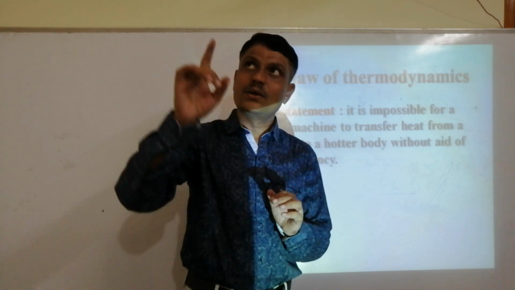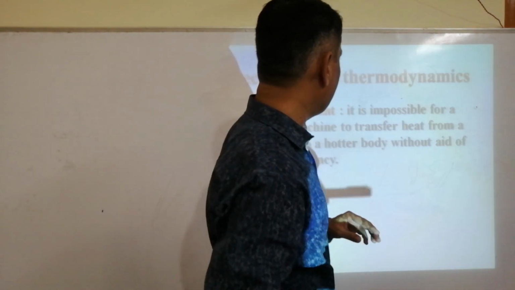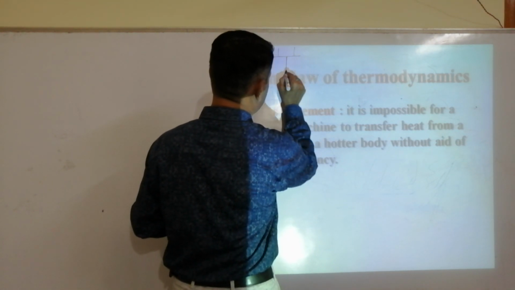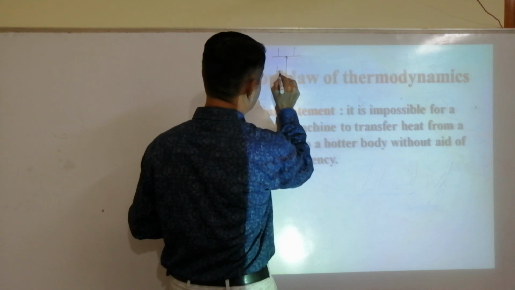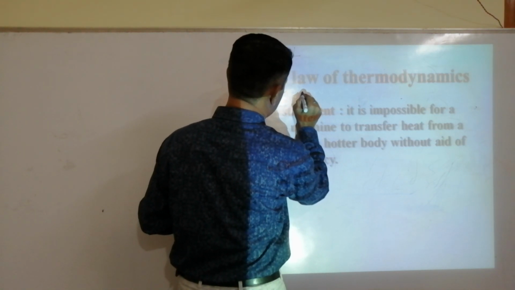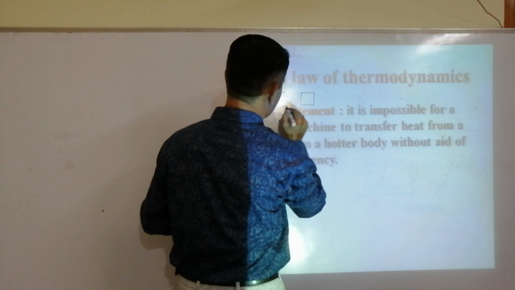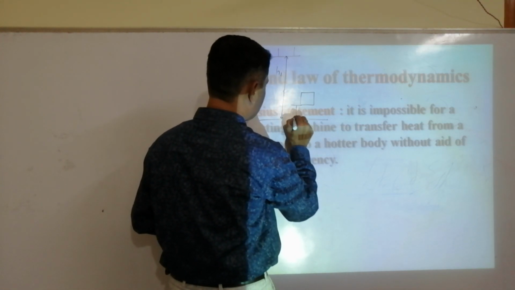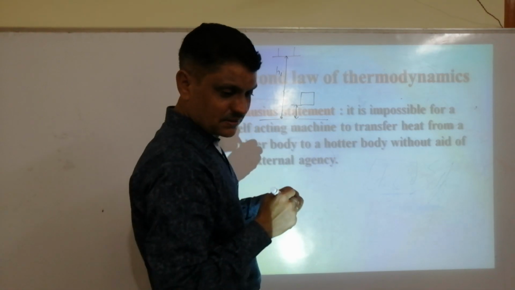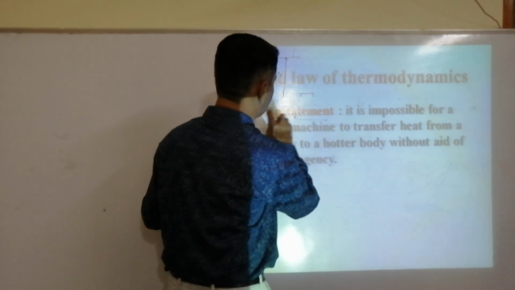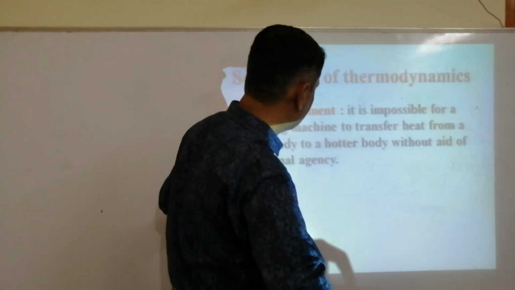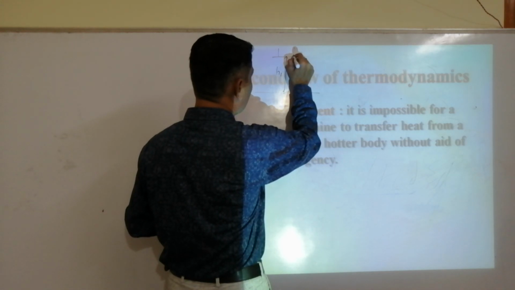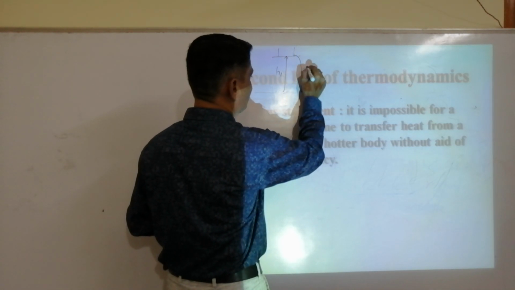As we know, when water is at a certain height, say a tank at height H1, and here is the ground, water can flow from the tank to the ground by itself.